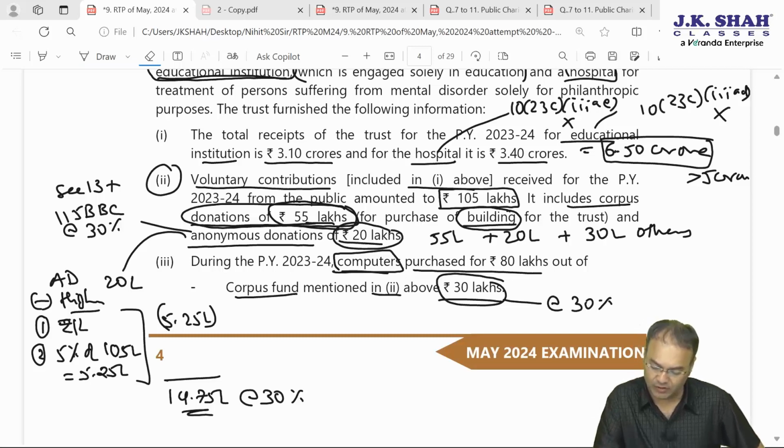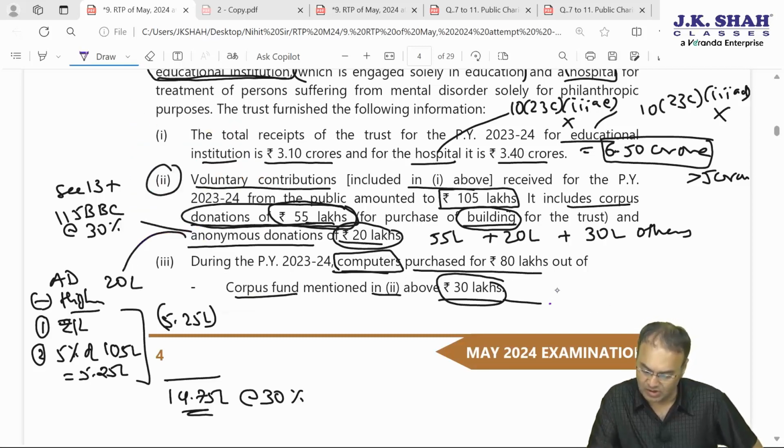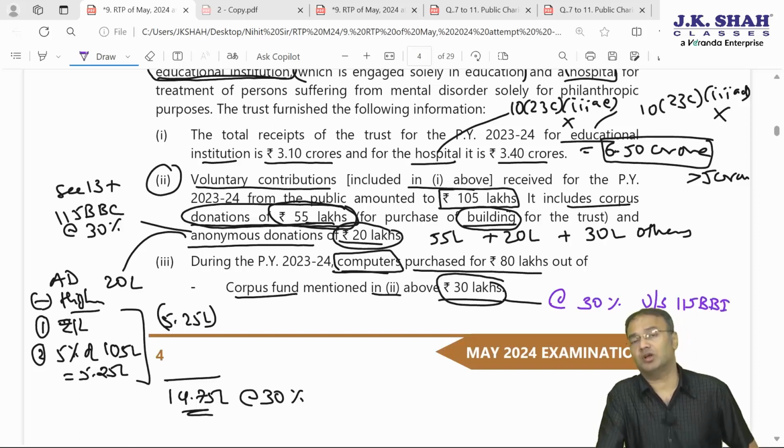I am writing with a different color pen so that we can identify it at a later stage. This will be taxable at 30% flat rate under section 115BBI. 115BBI was introduced recently with effect from AY 23-24. You need to remember that.